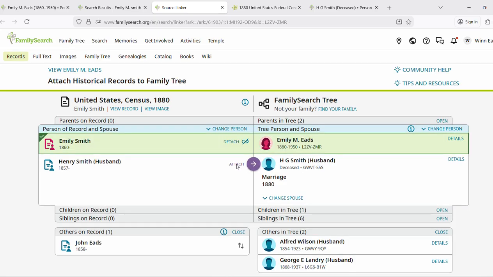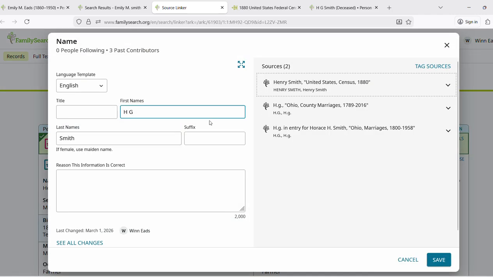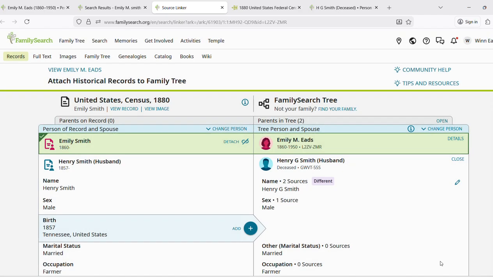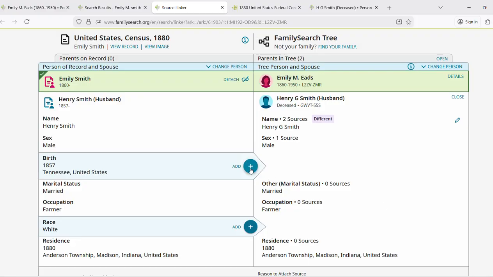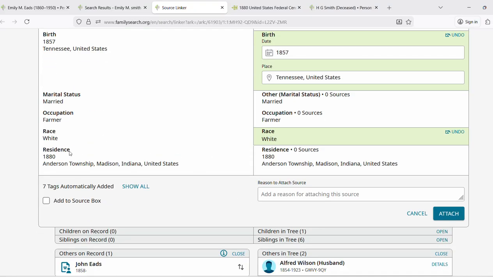Now I'm going to come down here to Henry. Now, obviously, Henry Smith and H.G. Smith are different. So I'm going to push this little pencil, and I can fill in his name as being Henry. If it's obvious why you've done it, I don't think you need to put a reason in here. You can look over here and see that his name is Henry. I definitely put things when it's not obvious. Look, he's born in 1857 in Tennessee. And once again, because I already did this once, his residence is already listed as being there in 1880, and attach it.